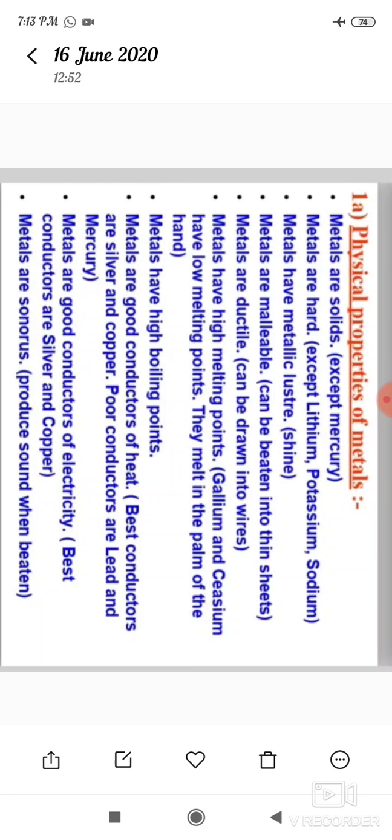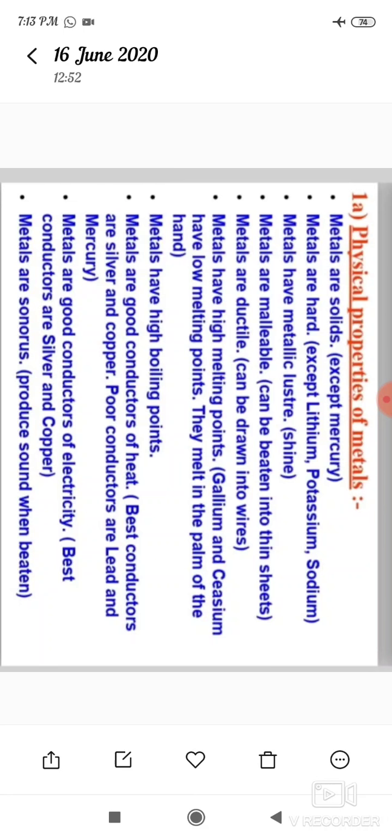Except lithium, potassium and sodium, metals are hard. And metals have metallic luster. Luster means shine. A large number of metals have luster.